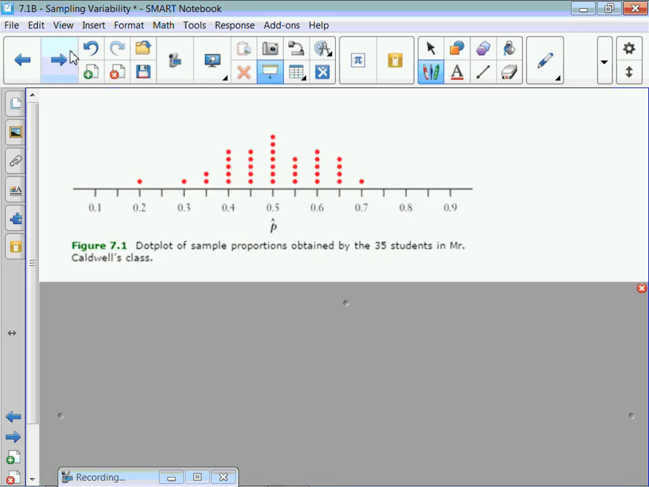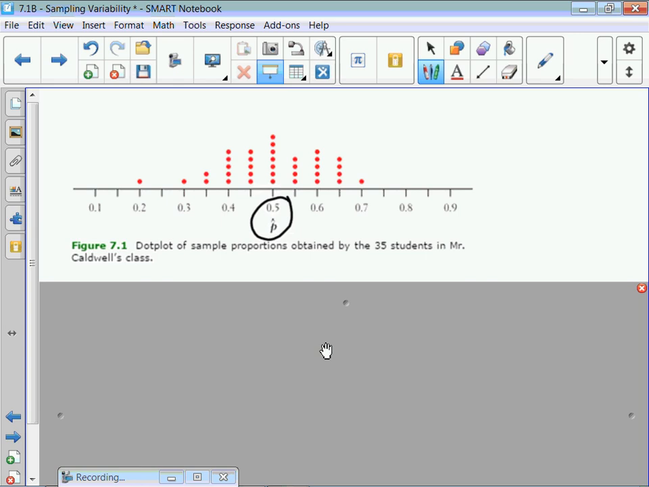So here's an example of somebody's dot plot. Here's our true proportion at 50%. Some people did get 50%, they got 10 out of 20 when they drew out of the bag. But some people got 70% that were red, and some people got 20% that were red. So we took a bunch of samples and we look at shape, outliers, center, and spread.